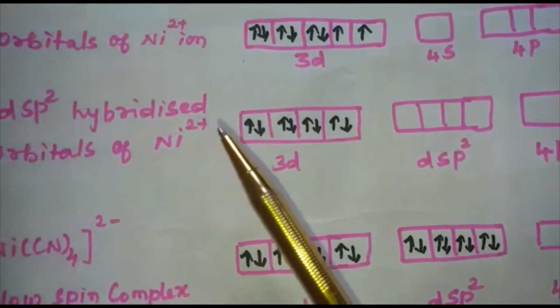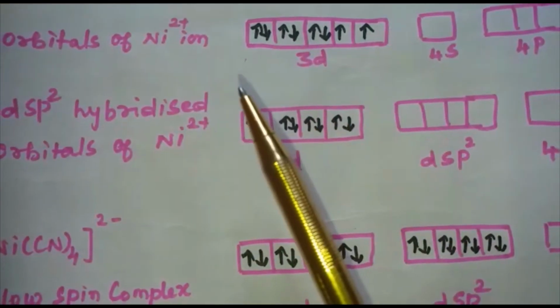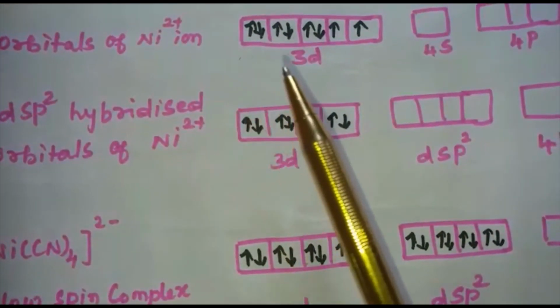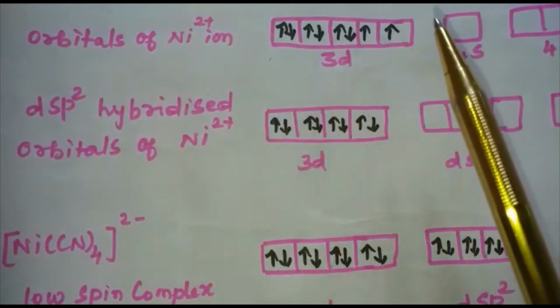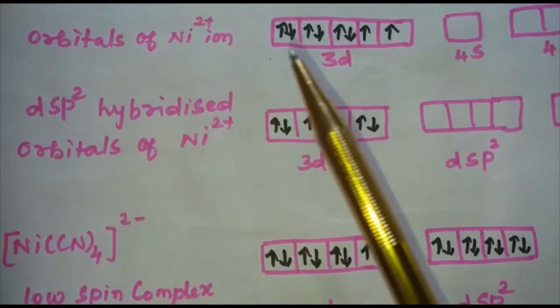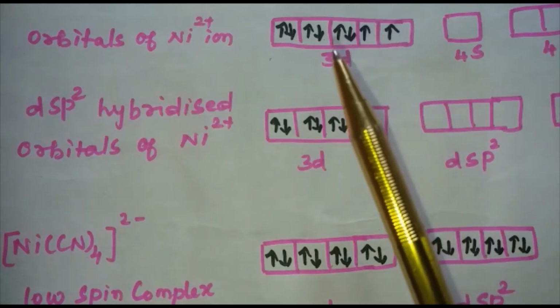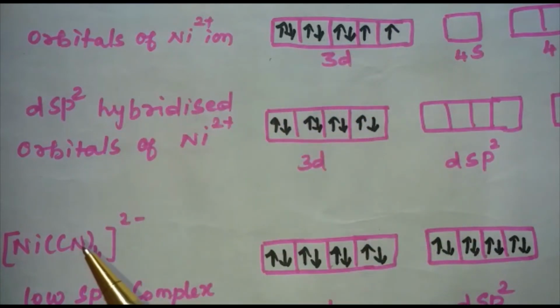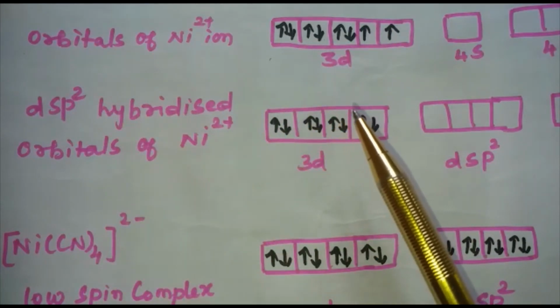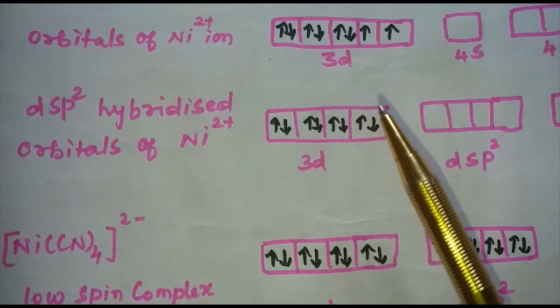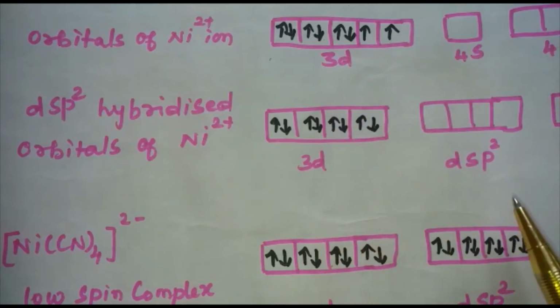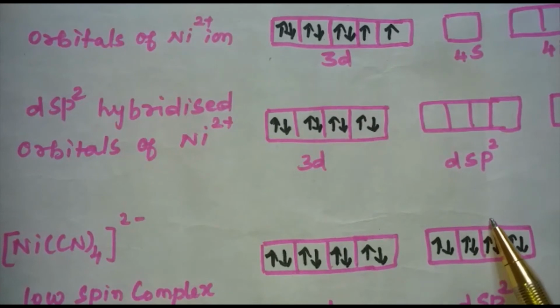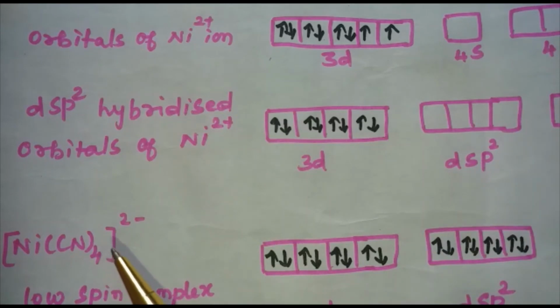Okay. Here what happens? What is the difference between NiCl4 2- and Ni(CN)4 2-? In the case of NiCl4 2-, the electrons, they did not get paired up, whereas in the case of Ni(CN)4 2-, the electrons, they do get paired up. And each of the hybridized orbitals, they receive a pair of electrons from cyanide ion.